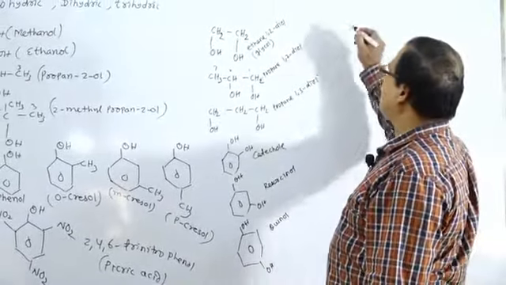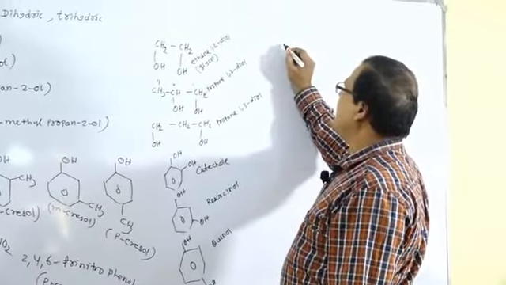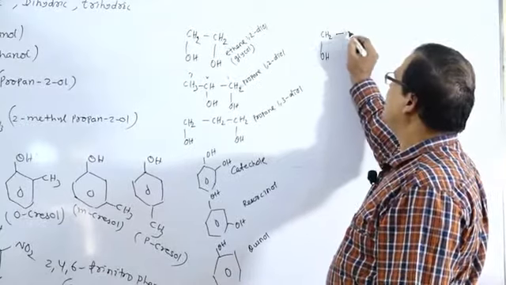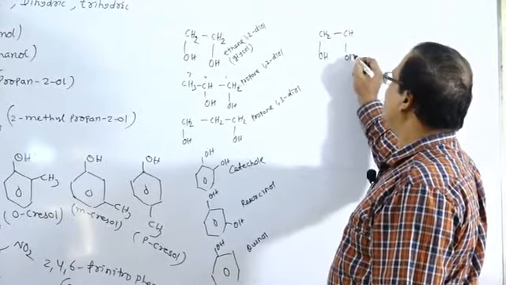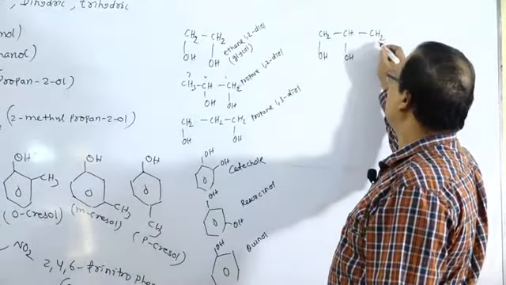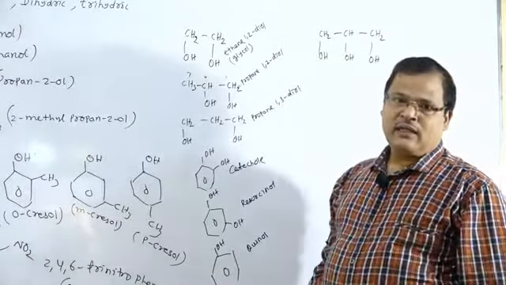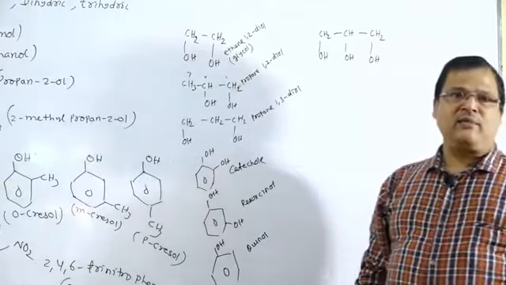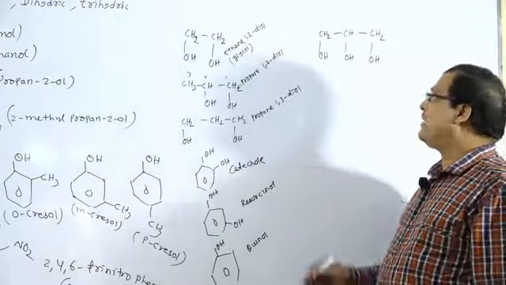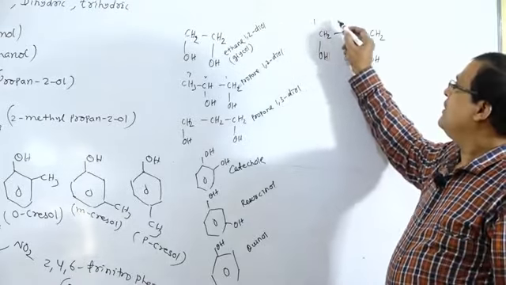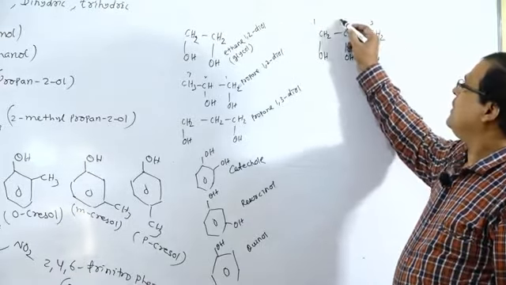Next we will go for trihydric alcohols: CH2OH, bond CHOH, bond CH2OH. So if we take the common name and IUPAC name of this compound, this compound is propane-1,2,3-triol, with 1-ol, 2-ol, 3-ol.